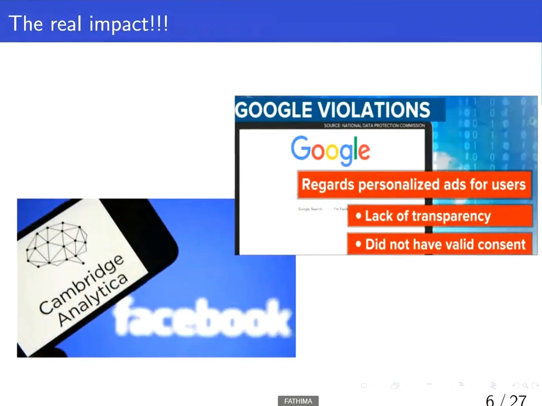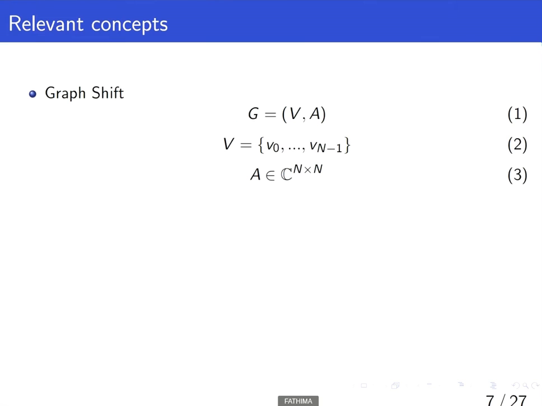To understand the real impact, we can take the Cambridge Analytica scam, where a manipulated Facebook feed could even influence US presidential elections. Another misuse of data happened in Google, where the privacy of the users were invaded for targeted advertisement. Let us review some relevant concepts of DSP on graphs.